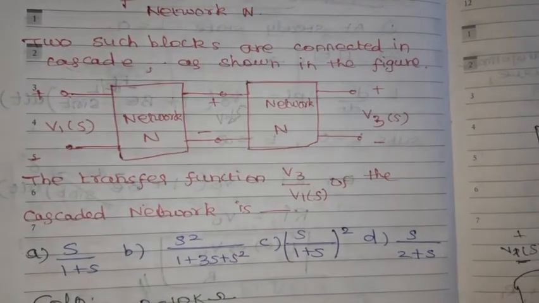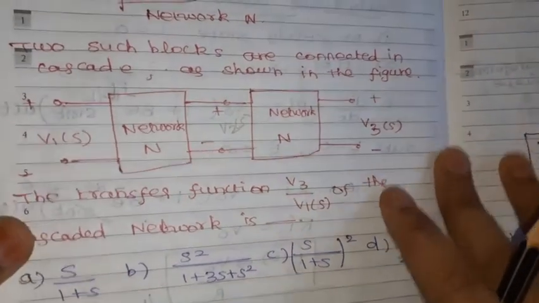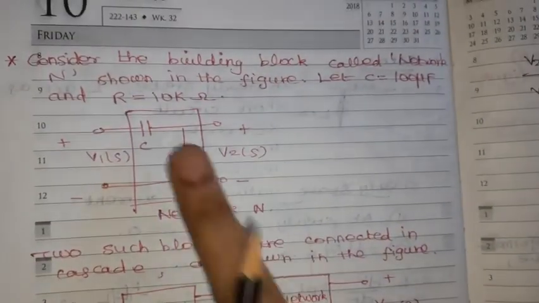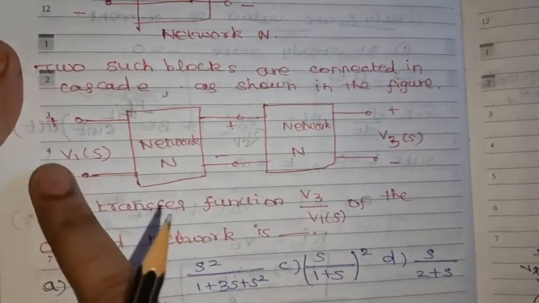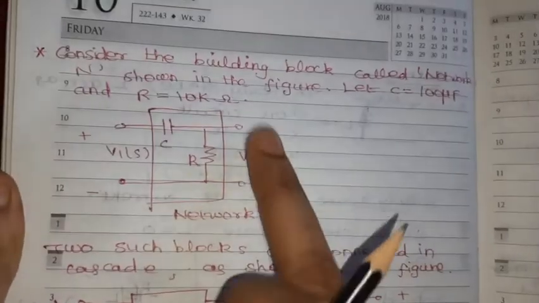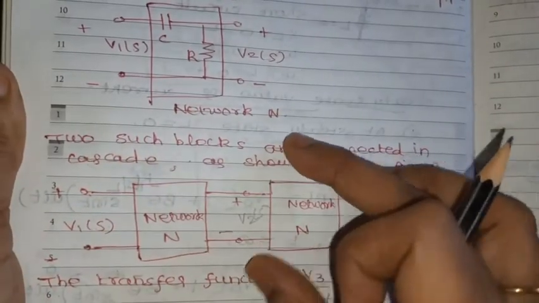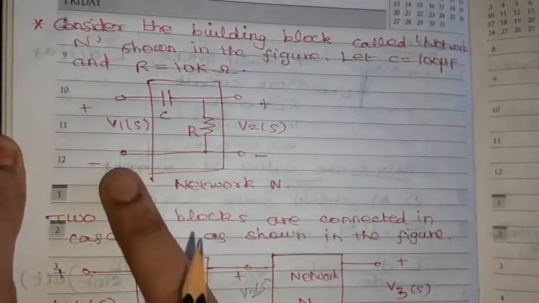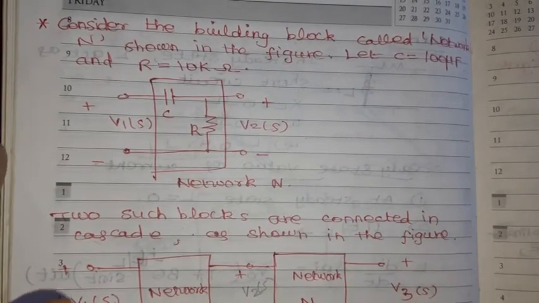R value is 10 kilo ohm and C value is 100 microfarad. First we will find out V2 by V1, then we will find out V3 by V2, then we will find out V3 by V1, the overall network. Whenever we find V2 by V1, the same thing will come for V3 by V2 because the same network is going to repeat here. So it is enough to find V2 of S by V1 of S. From that we can find out the overall transfer function for the given network.